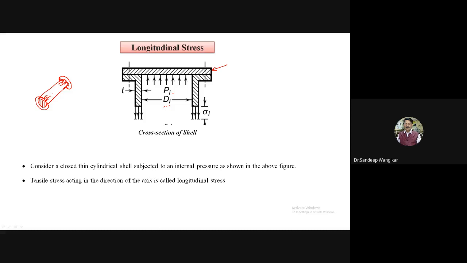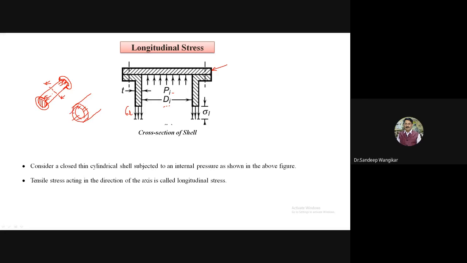Across this thickness, the sigma L, the longitudinal stresses, will act. So take any cut section here, and whatever thickness I get on that cut section, the stresses act on it.